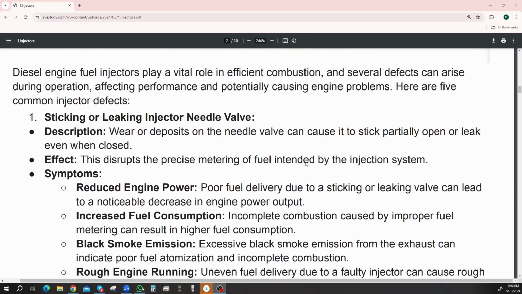Okay, so number 1, sticking or leaking injector needle valve. Description: wear or deposits on the needle valve can cause it to stick partially open or leak even when closed. Oh, so it doesn't properly close, it doesn't properly open.